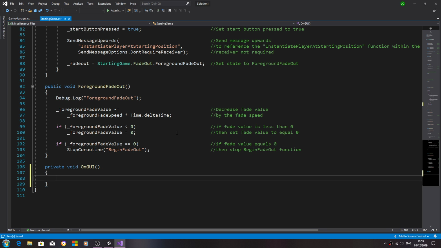We'll add both sets of brackets. And we'll begin by saying GUI dot color. That's going to equal a new color with a capital C this time. We'll open and close brackets, close the line off.